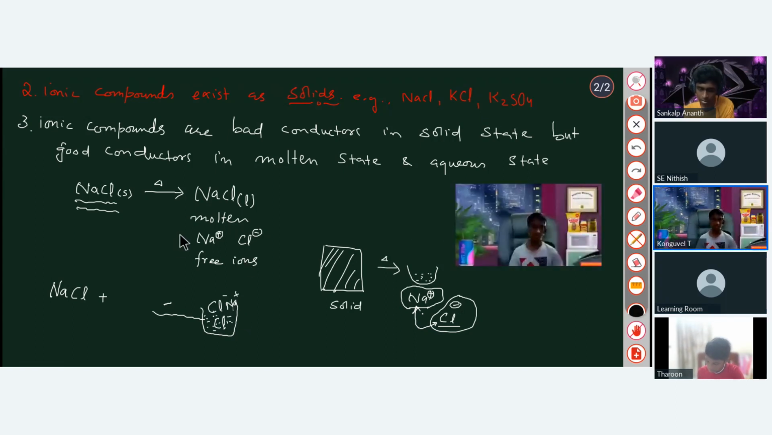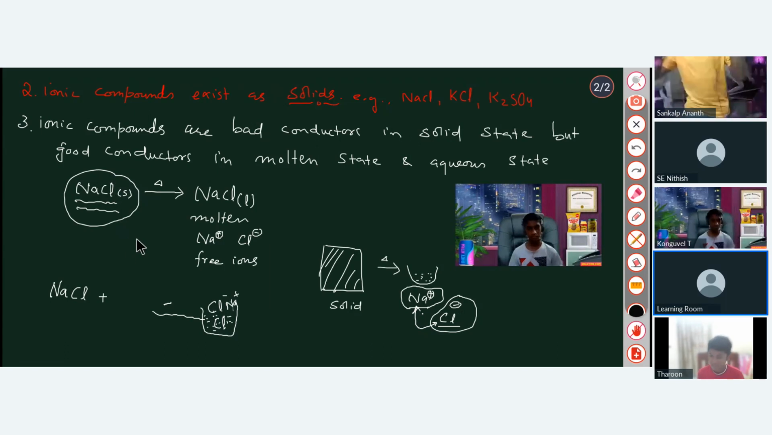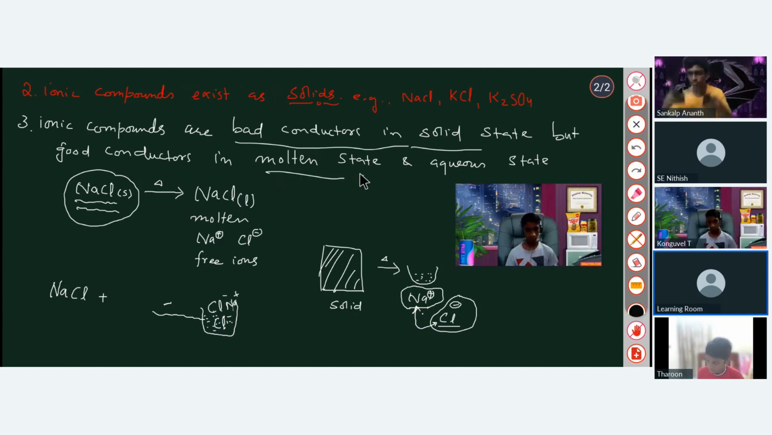If sodium can conduct, can raw chlorine conduct? If you are having sodium chloride in the solid state, that means it is completely packed, so it will be a bad conductor. It will not conduct electricity. Ionic compounds are bad conductors in the solid state, but they are good conductors only in the molten state, when you melt, and in the aqueous state, that means in water. At that time, it will conduct.